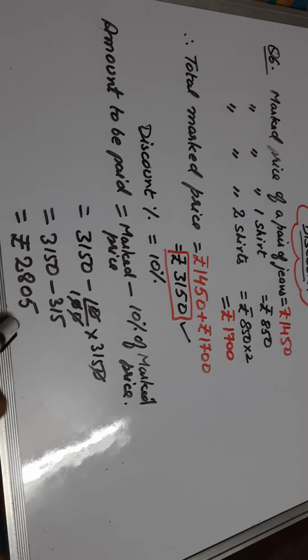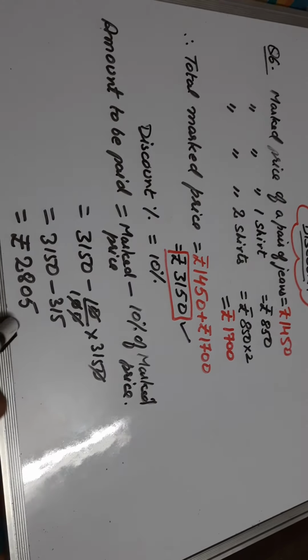Similar as we have done, this is the profit. Here you can write profit also. So I'm directly putting the formula for profit SP minus CP, because gain is here, so profit is SP minus CP. Here loss, we'll write CP minus SP. So let us put the values. 20,000 minus CP, we have to find out, multiplied by 100. This we can take in the denominator, by CP is equal to 5 by 100.